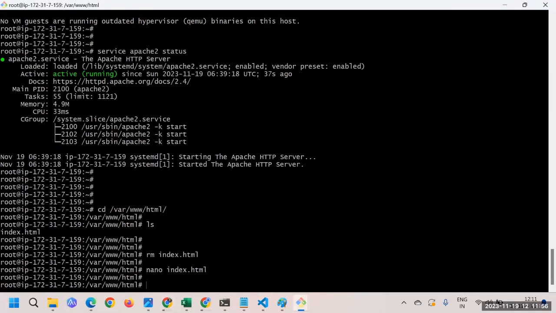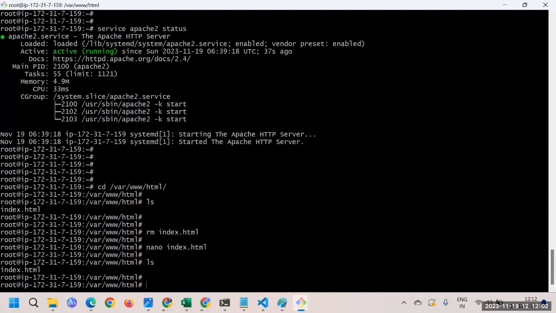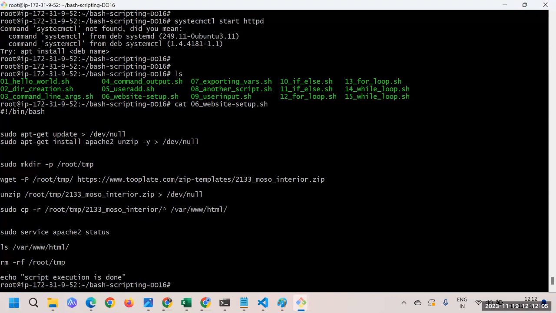You are copying, right? If you see that script, that website script. Let me show the script. So you copy into that destination, but you are not removing that HTML, so it will get removed. Why? Because here I put one recursive option. Or in fact, I should use the -m option. What is happening, I'll tell you. Here I'm using a sudo command, and index.html already exists. This particular folder also has an index.html, so the already existing file will get replaced with the new file. This is what will happen.